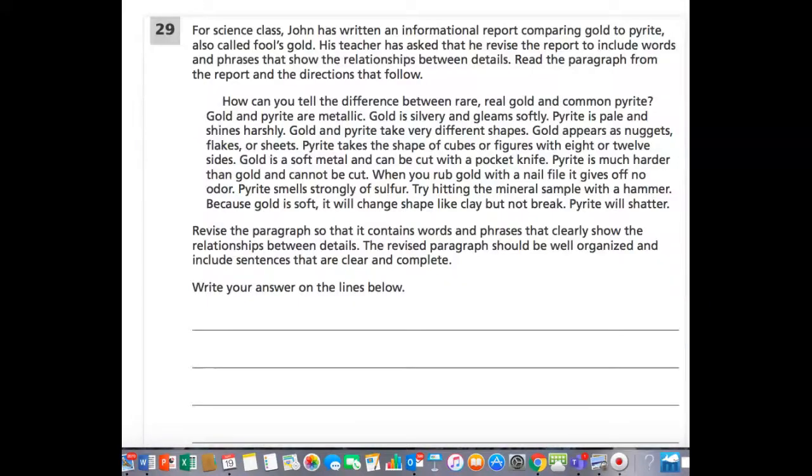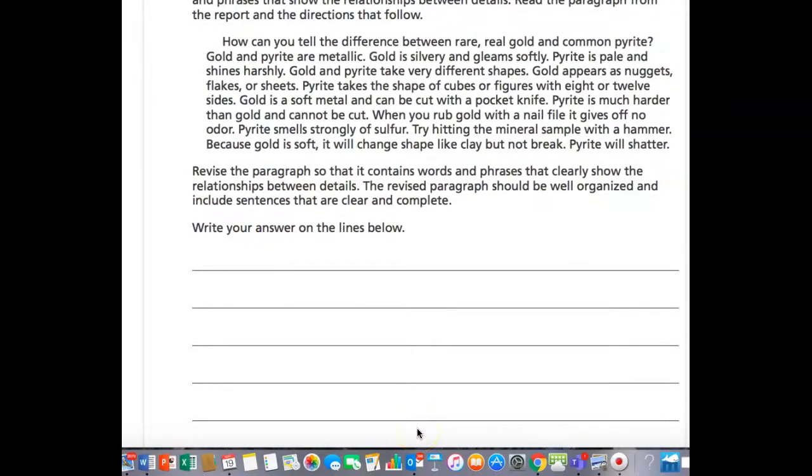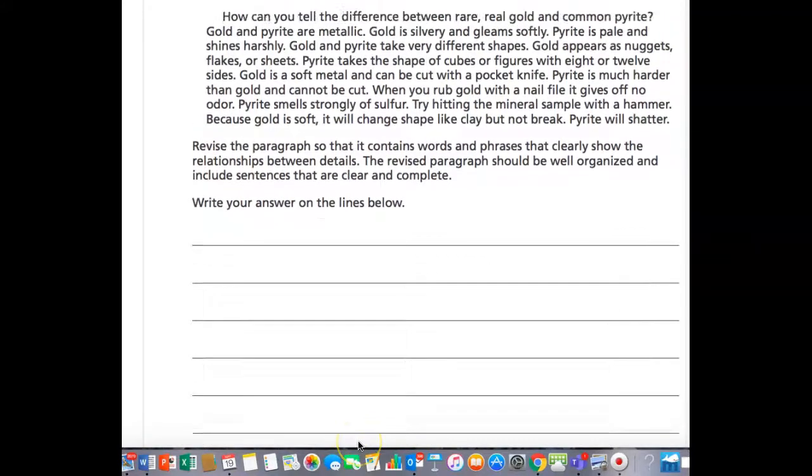So generally when you are writing an essay comparing two things, it's best to talk all about one thing in one paragraph and then all about the other in the second paragraph. So you might write a paragraph about all the elements of gold, and then in the second paragraph talk about pyrite and how it's different or similar to gold. So that to me is the best way to revise that, is to make two separate paragraphs, one for gold and one for pyrite. All right?